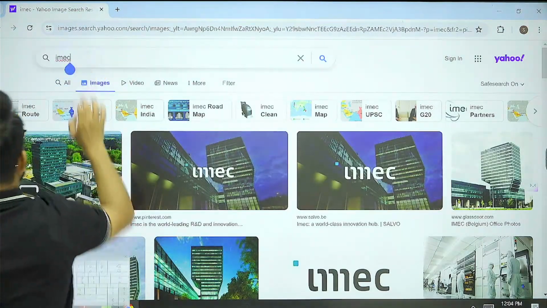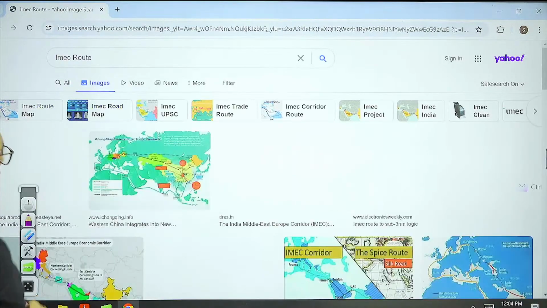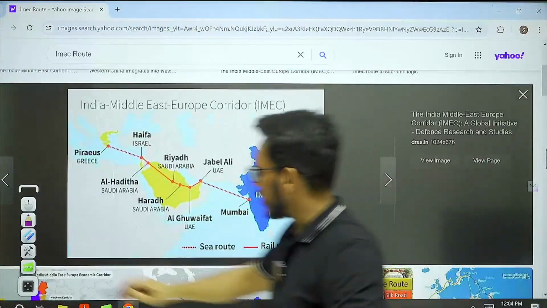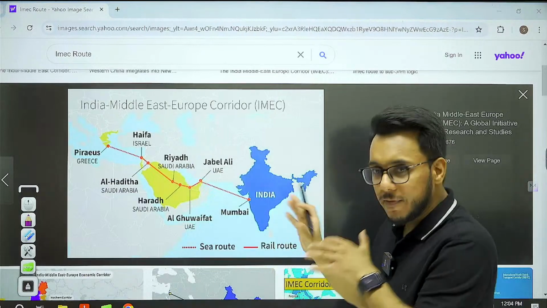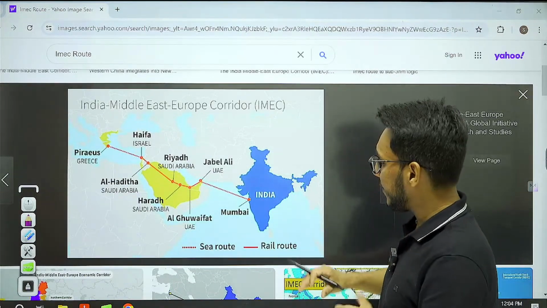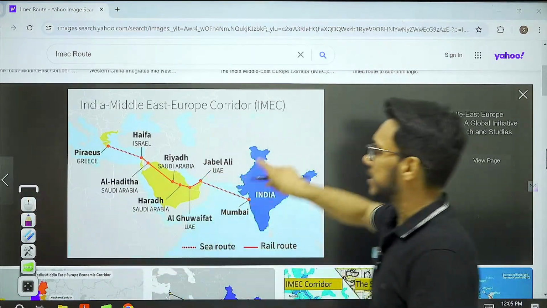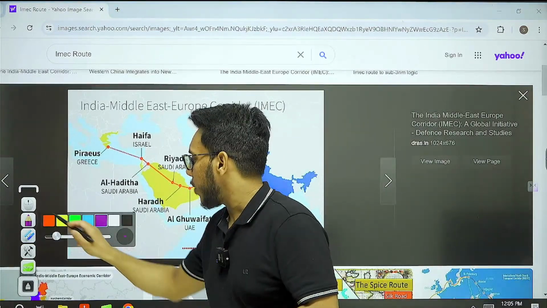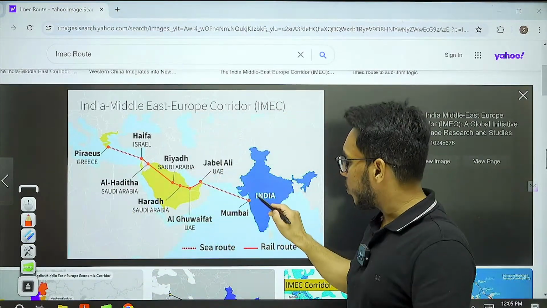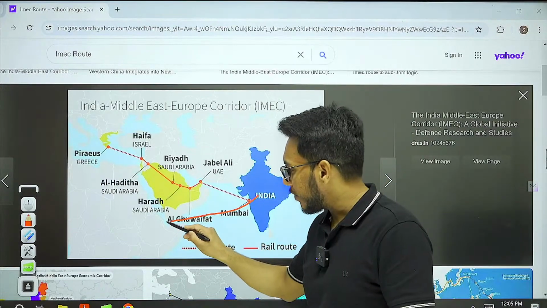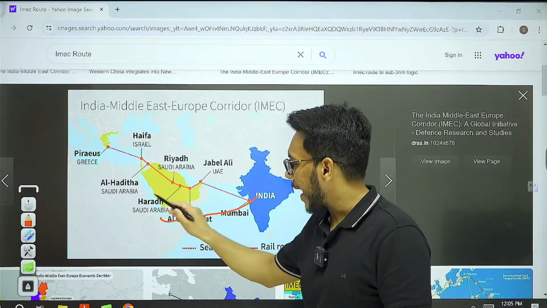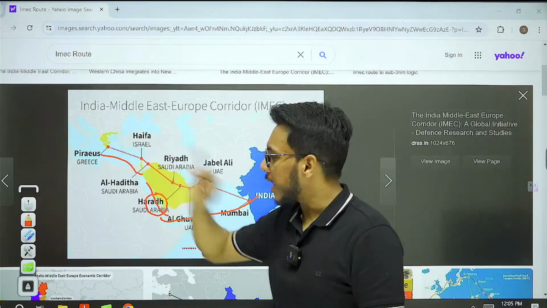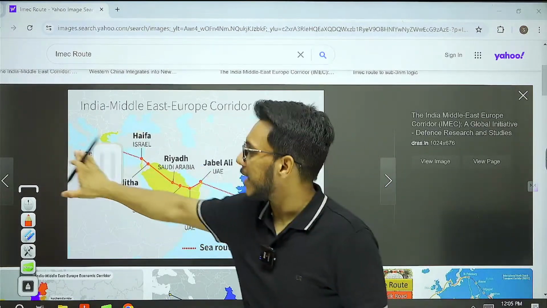Okay, so there's something else. Here you can see that traditionally, if we want to go to Europe, what is the usual route that is taken? We find Bab-el-Mandeb, then enter the Red Sea, then through the Red Sea and the Gulf of Suez we enter Europe. This was the route that was being taken.